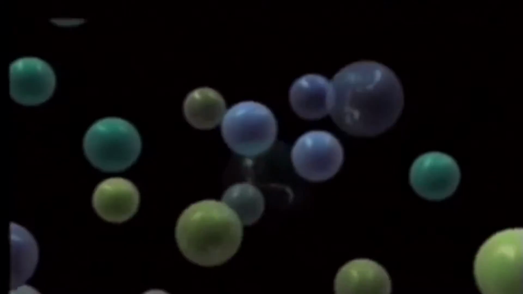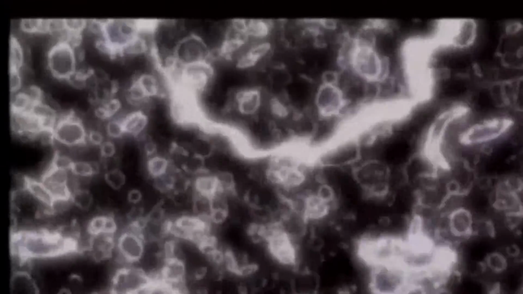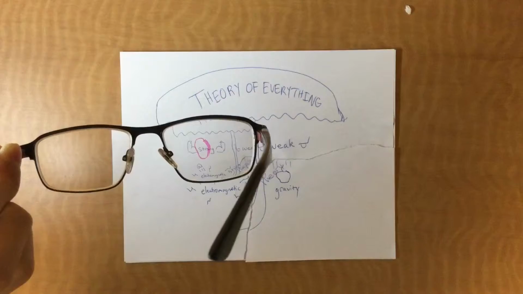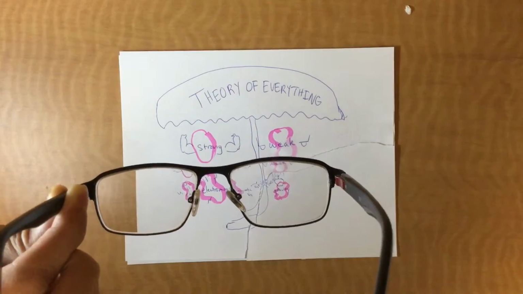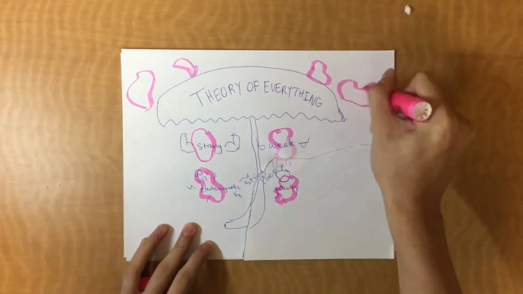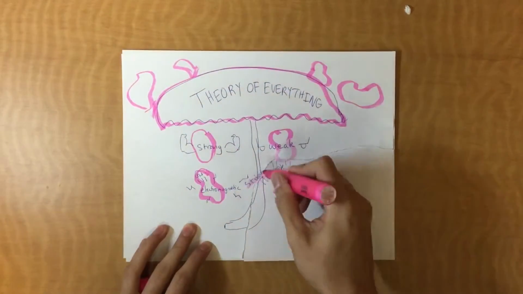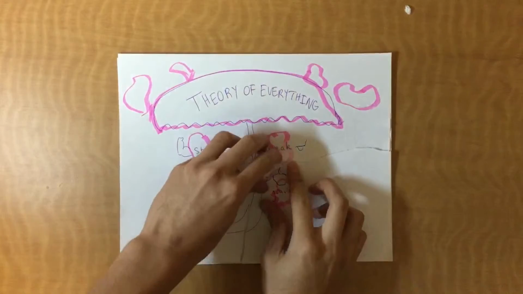String theory proposes that if you zoom in enough at anything, you will see the same fundamental thing, connected strings of energy, which look kind of like a necklace. Like a violin string, these strings vibrate at different frequencies, but rather than playing different notes, each frequency is a different particle that produces a different force. The strong, weak, electromagnetic, and even gravity are all made of these strings. Finally, all the forces of nature can be explained under one theory, and we have found the theory of everything.